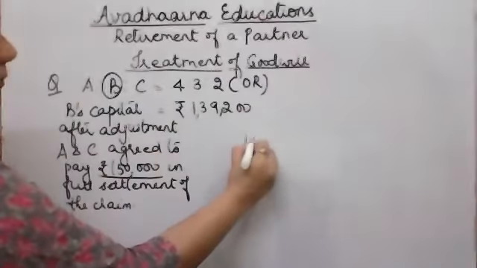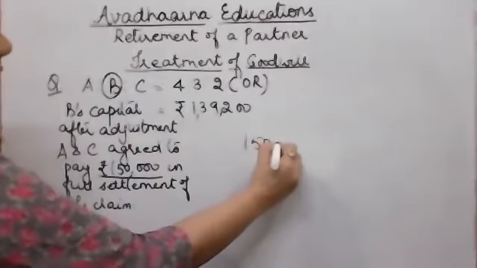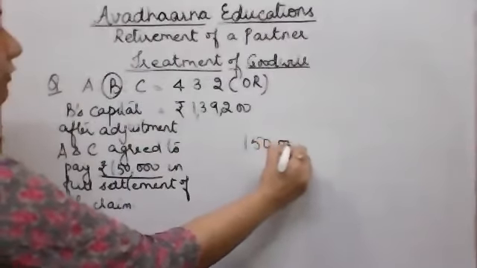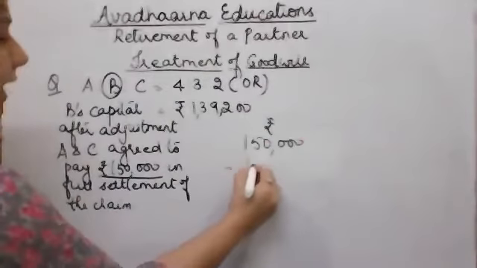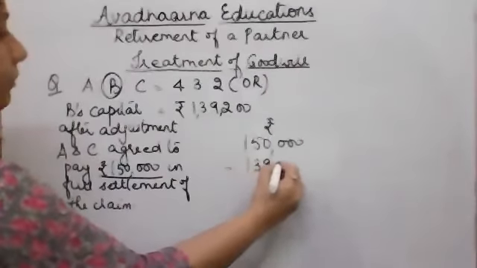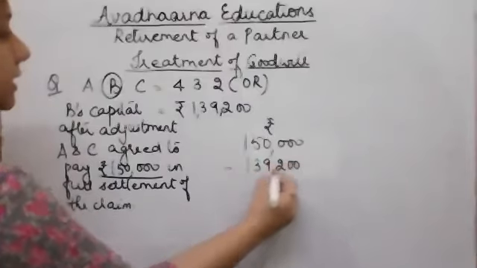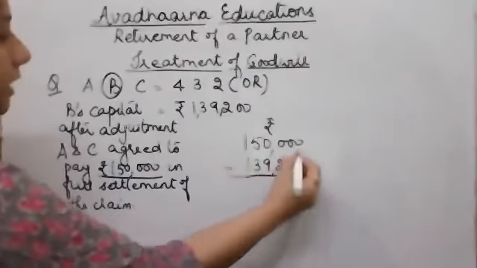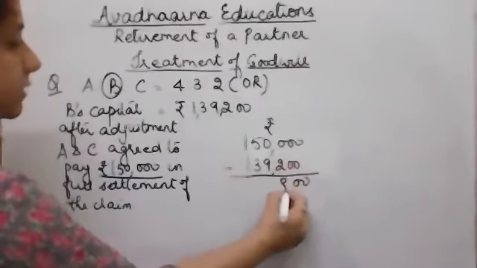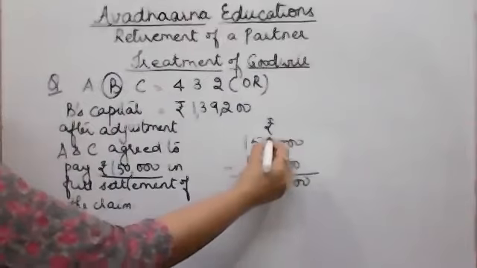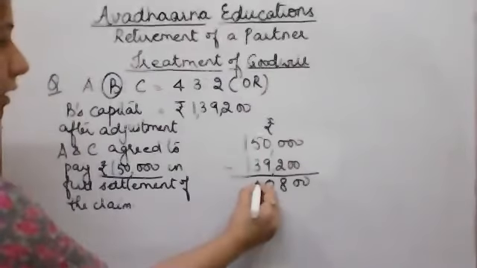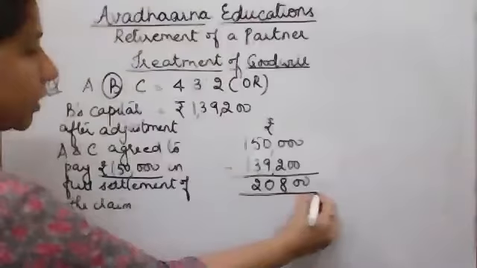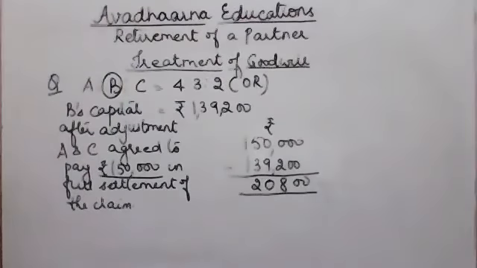So if I subtract 1,39,200, the adjusted capital, from 1,50,000, the amount settled by the firm, the difference is 20,800.